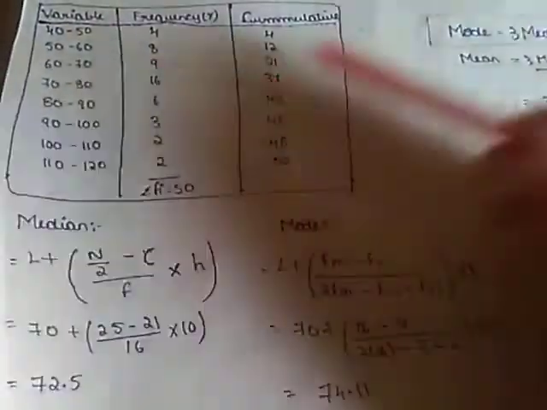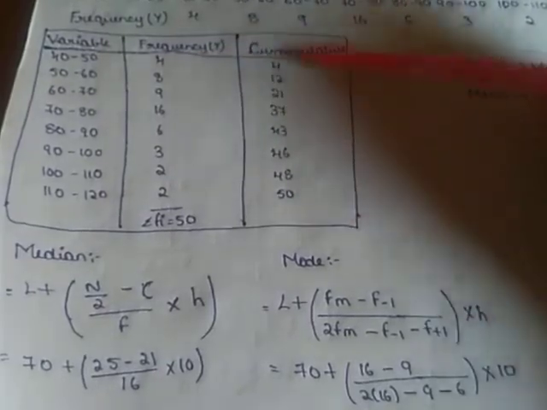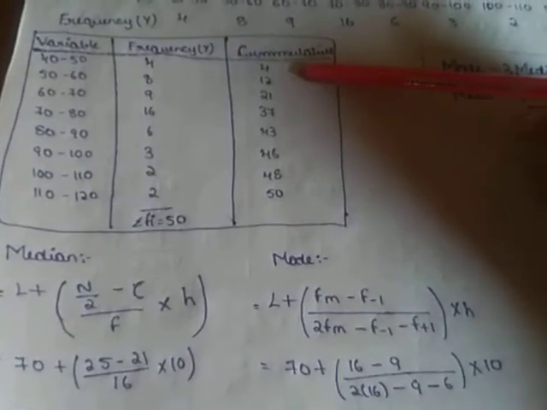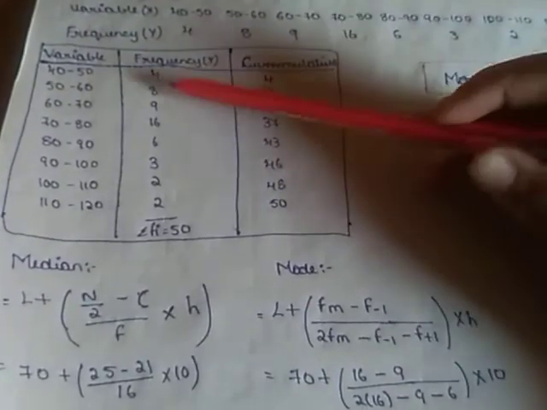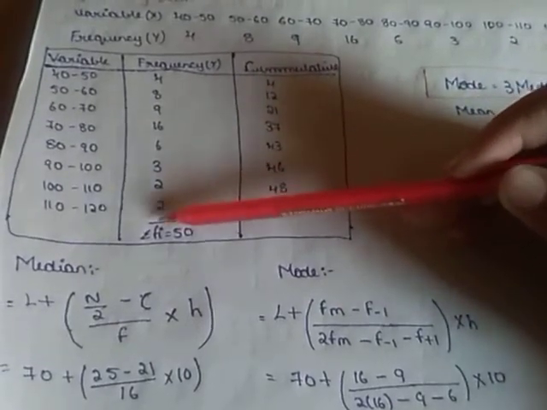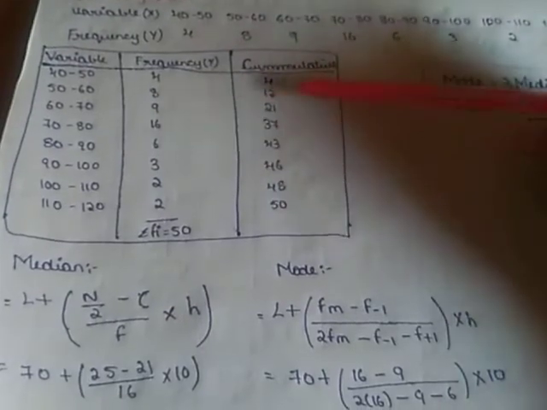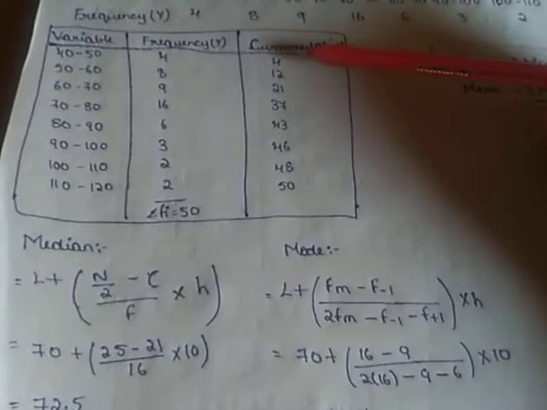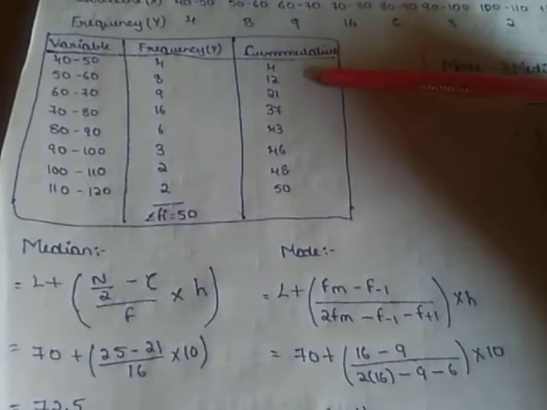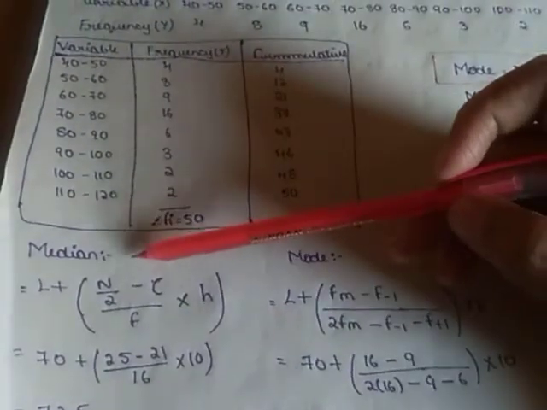So first, median value. I said how to find the cumulative frequency: the first number will be the same as it is, and the next value is 4 plus 8 is 12. 4 plus 8 plus 9 is 21. In the same way, you have to add each number as you go down in the frequency. We have to add each number to find the cumulative frequency. Okay, we draw another column for the cumulative frequency. Okay, it's done.